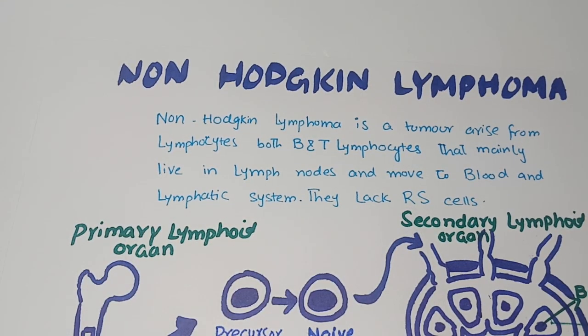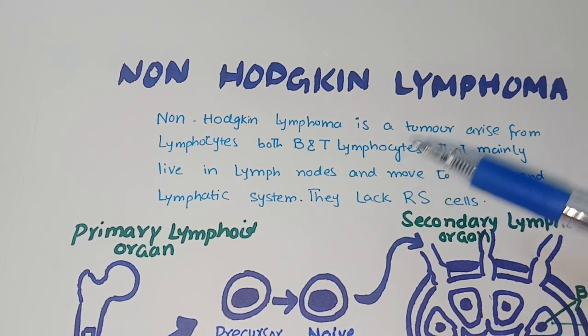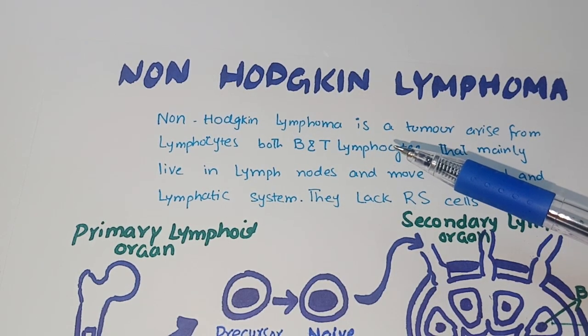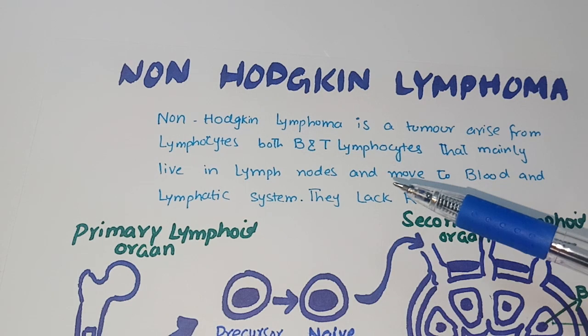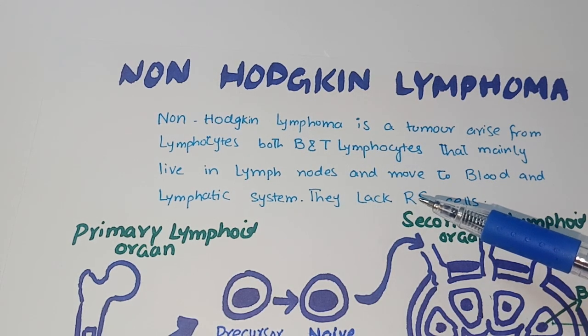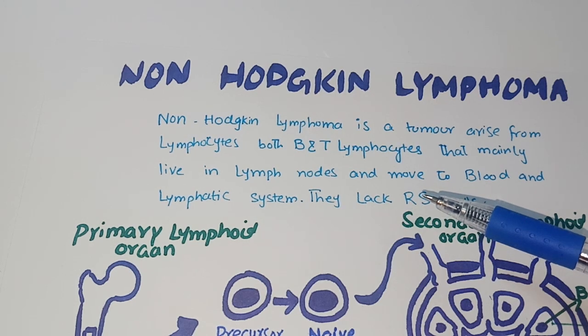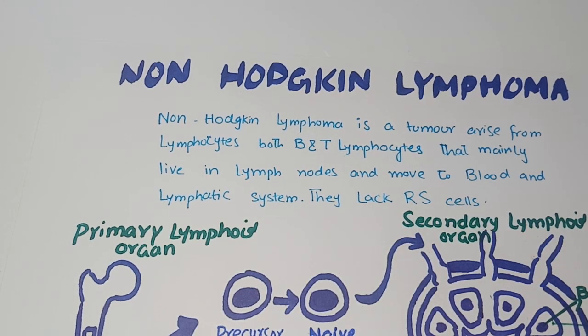Non-Hodgkin lymphoma. Non-Hodgkin lymphoma is a tumor that arises from the lymphocytes, both B and T lymphocytes, and these tumors lack specialized Reed-Sternberg cells. These cells are the characteristic feature of Hodgkin lymphoma.